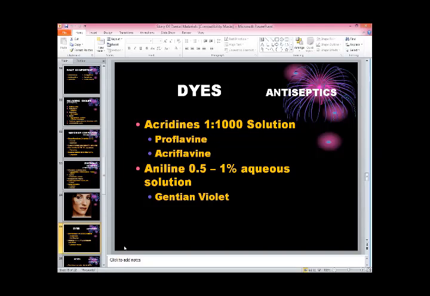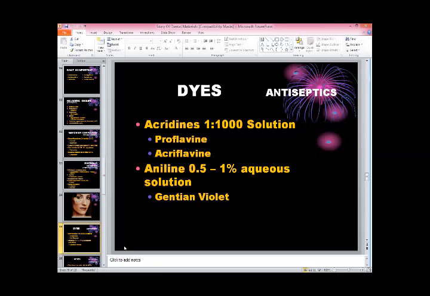In the oral cavity, in ulcerations, we have these types of bacteria, and these are very effective antiseptics when we are using them. And these dyes sometimes we need in operations on the skin to mark the areas.